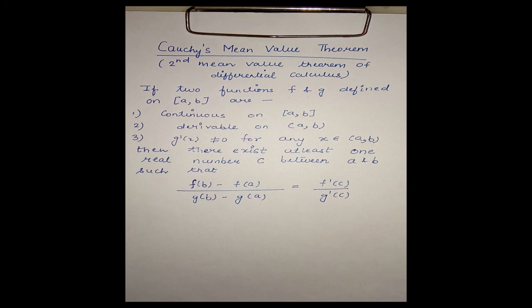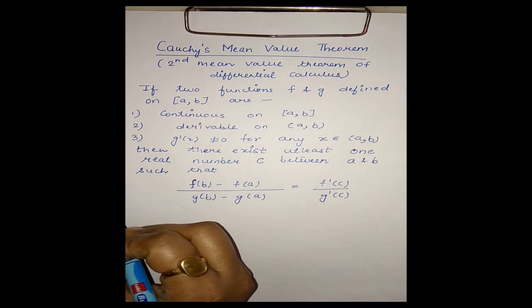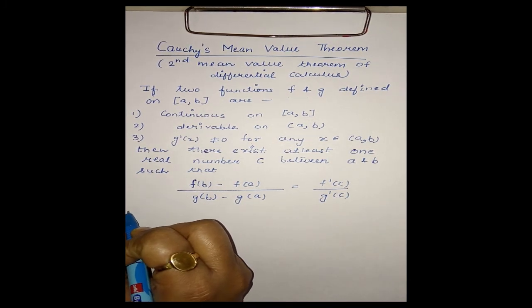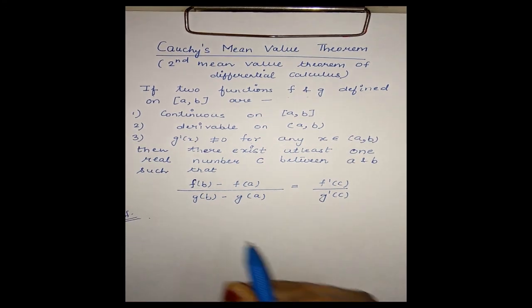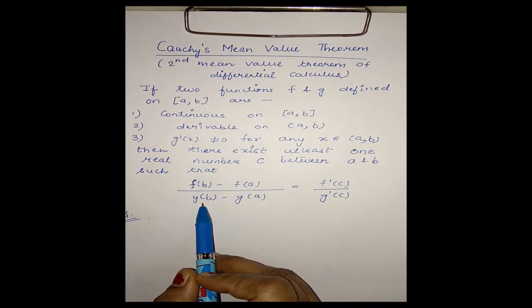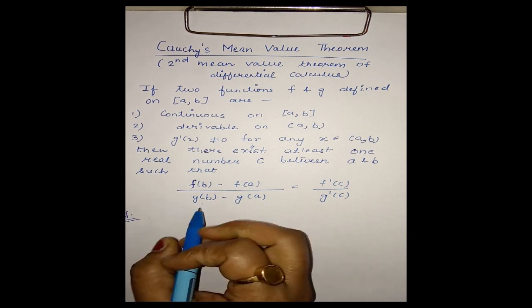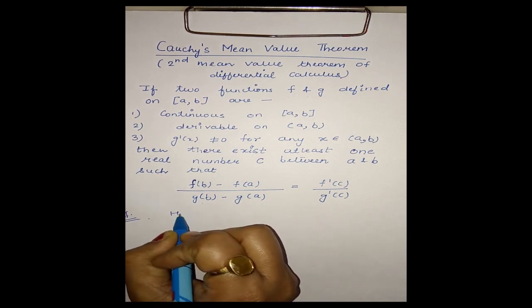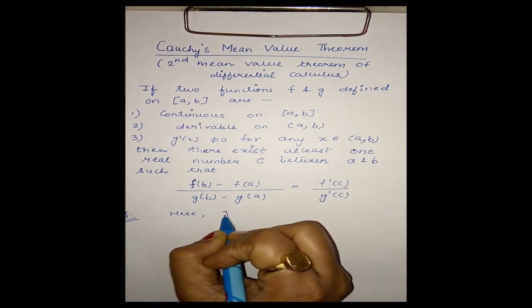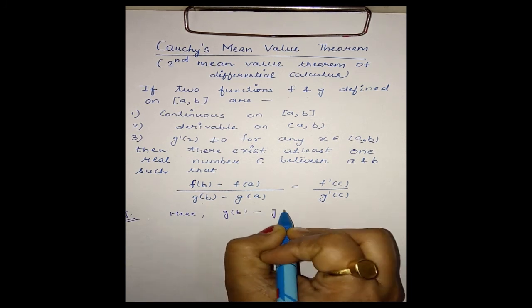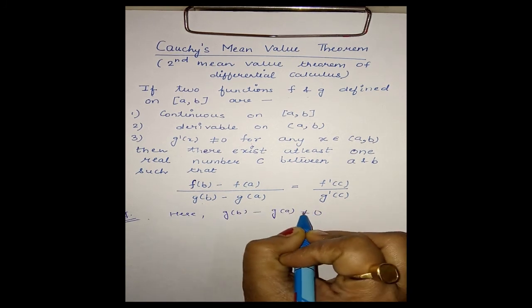Let us prove this statement. Here first we note that g(b) - g(a) is not equal to 0.